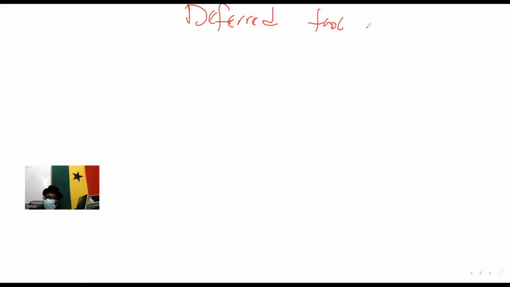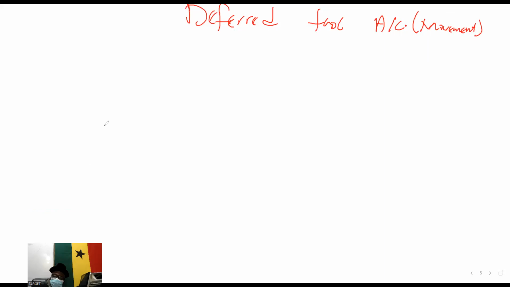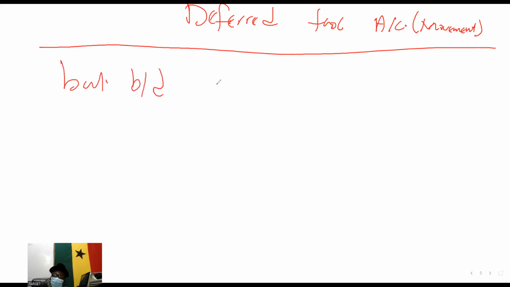Deferred tax account or movement. First is an account. So you can start from the open balance, balance brought down. That's the open balance, usually from the trial balance. If it's for the first time, it will be 0.